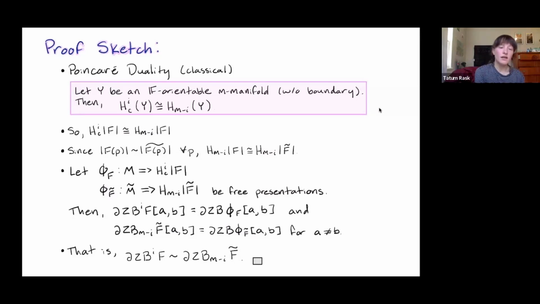And from this classical version of Poincaré duality, we get that the persistence module of our ith cohomology with compact support of our cofiltration is isomorphic to the persistence module coming from m minus first homology of our cofiltration. One thing that I want to point out that I did not earlier is that this cohomology with compact support ends up being exactly the cohomology that we are computing when we're computing cohomology of our soup complexes.